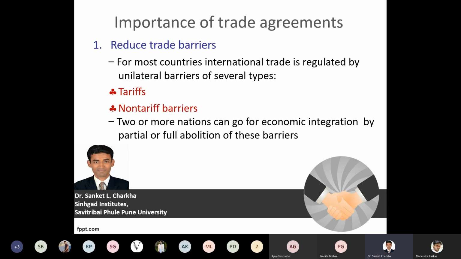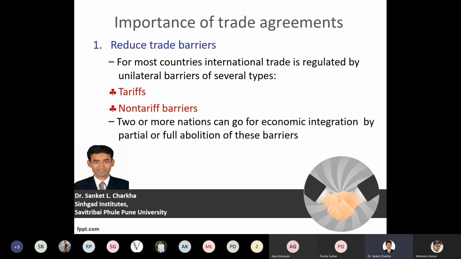Now, going further, with why this particular trade agreement. In this chapter, we will be dealing with unilateral and multilateral trade agreements. Before that, you need to have clarity about what a trade agreement is. Understanding the importance of the trade agreement, the first benefit or advantage of a trade agreement is that it reduces trade barriers. At this point we can see it reduces trade barriers with respect to the taxation perspective.